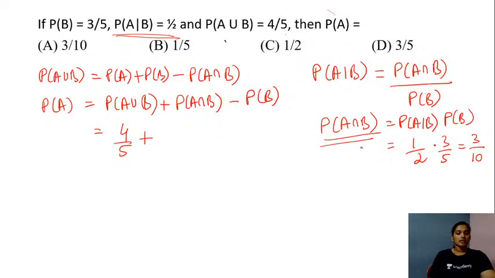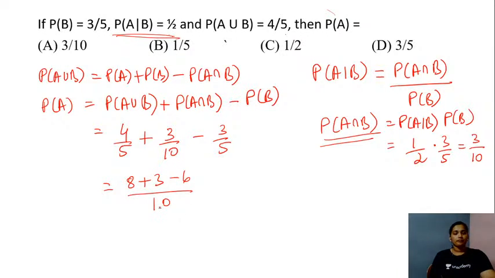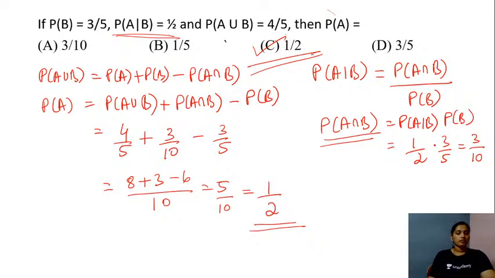We have already calculated the value, and what is this equal to? 3 by 10 minus the probability of event B, which is 3 by 5. So here in this case the LCM is going to be 10. So we will have this as 8 plus 3 minus 6 divided by 10. Yes? So simplifying this is going to be 5 by 10, and the answer here is equal to half. So option C is the right answer for the given question here.